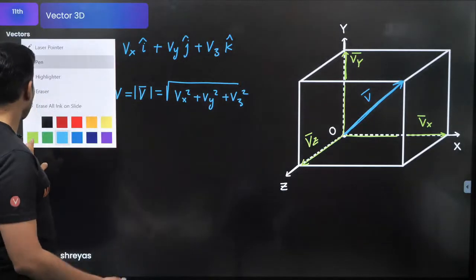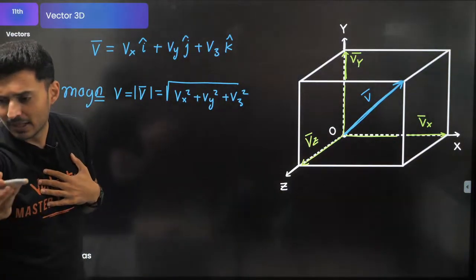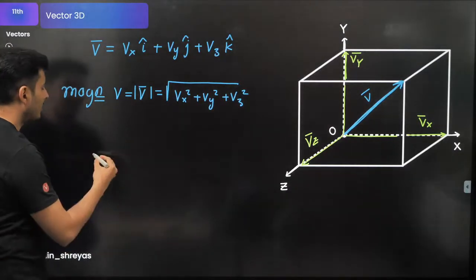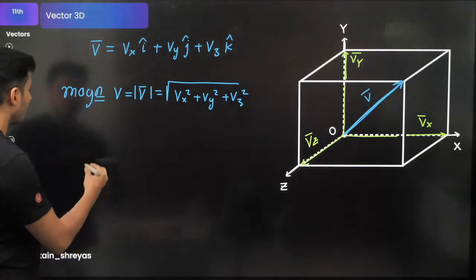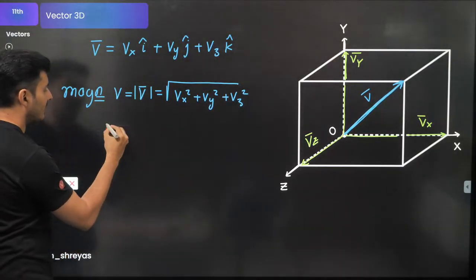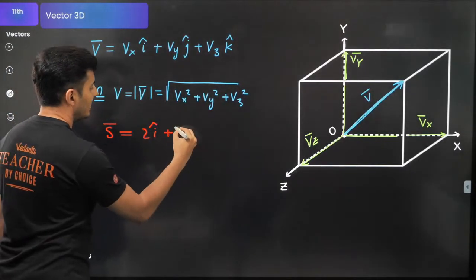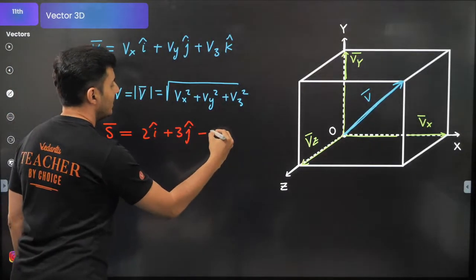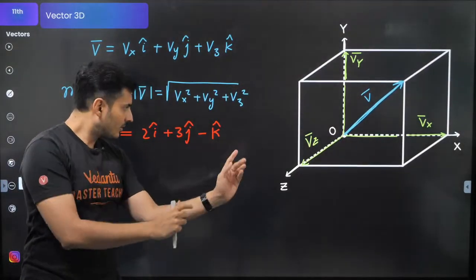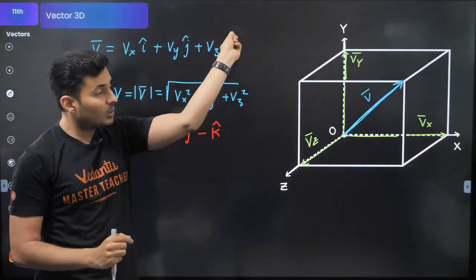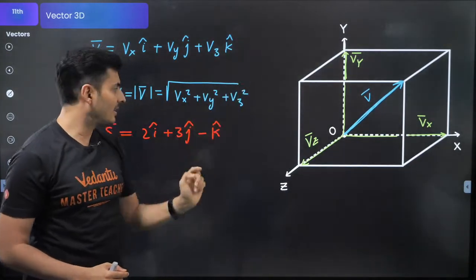Imagine Joyce Mary has a displacement of 2i cap plus 3j cap minus k cap. This is just an example. It means she has gone 2 units in x, 3 units in y, and 1 unit behind in the opposite direction of z, along minus z.